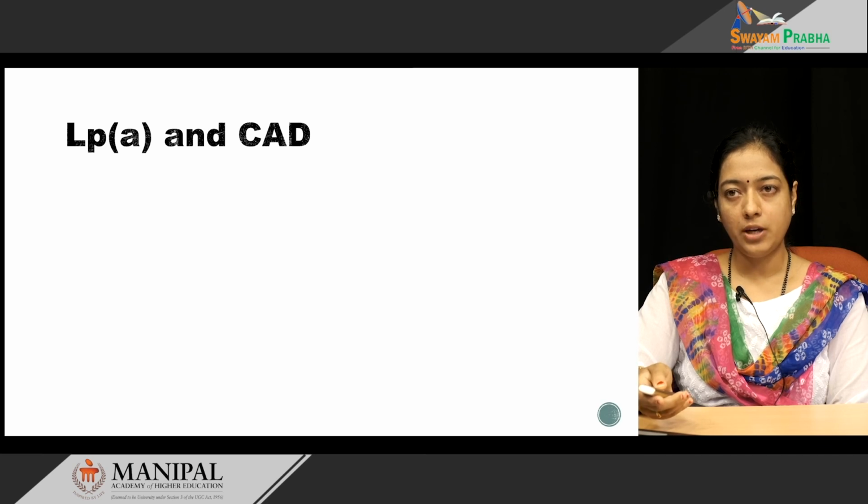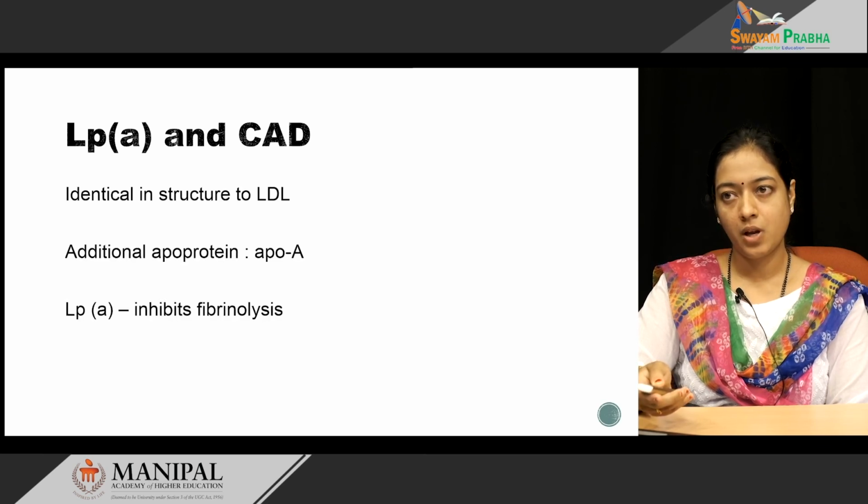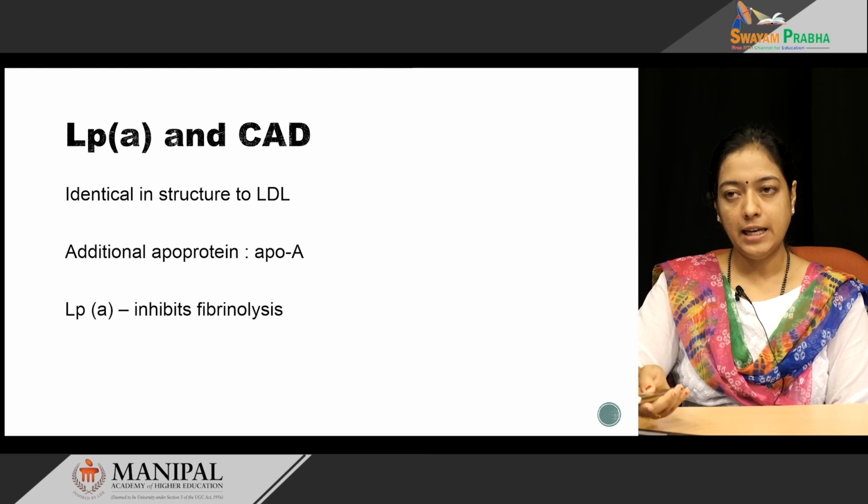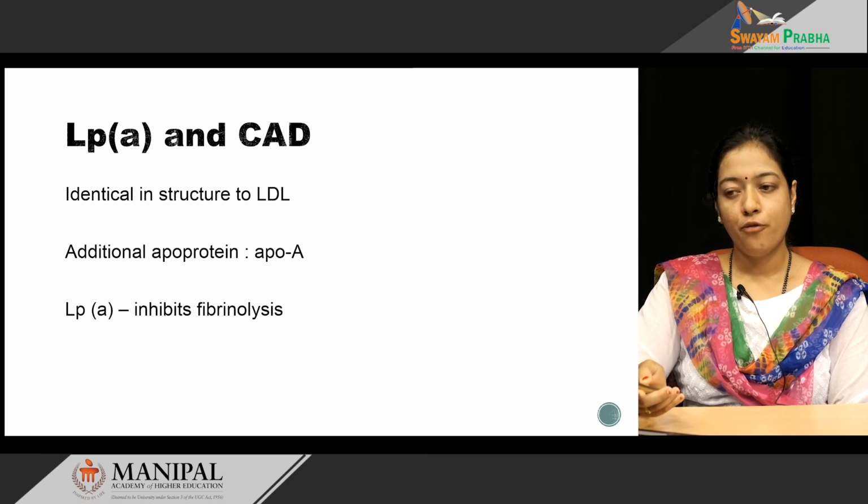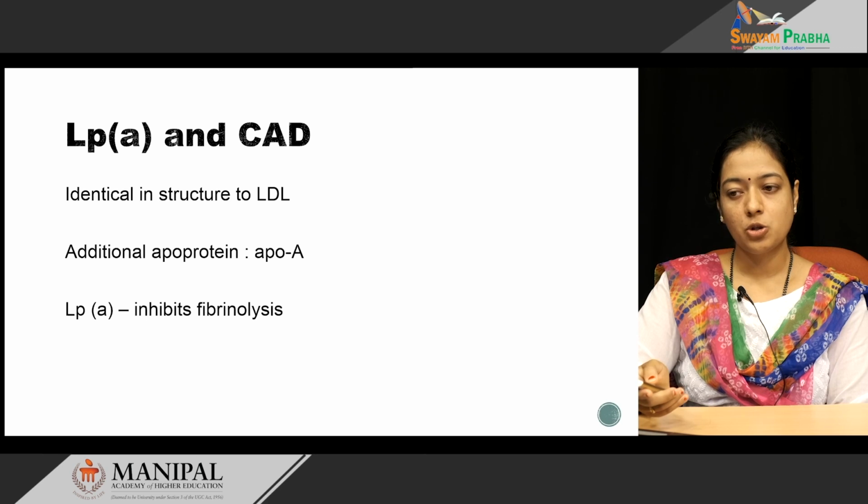There is one more lipoprotein which is called lipoprotein A. This lipoprotein A is identical in structure to LDL cholesterol. The difference between LDL cholesterol and lipoprotein A is that there is an additional apoprotein, that is ApoA, in lipoprotein A. The mechanism of action of lipoprotein A is to inhibit fibrinolysis. Fibrinolysis means breakage of clot. So, the clot breakdown is inhibited if there is more accumulation of lipoprotein A.